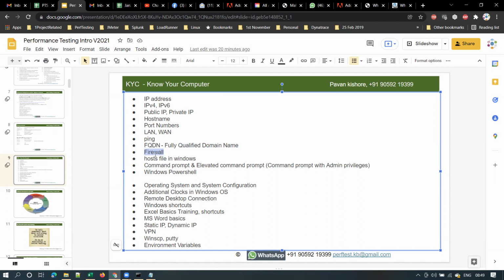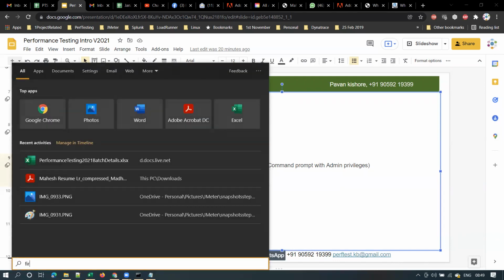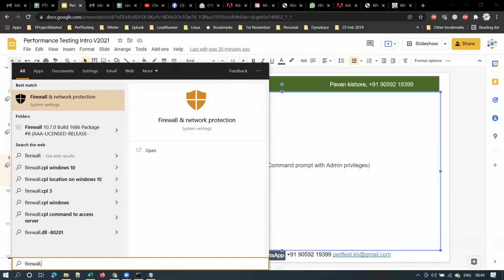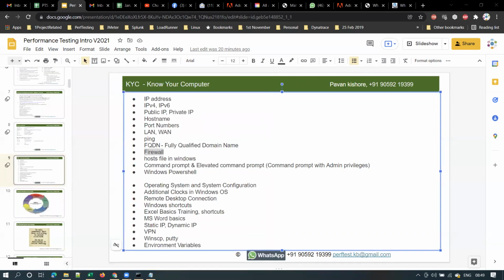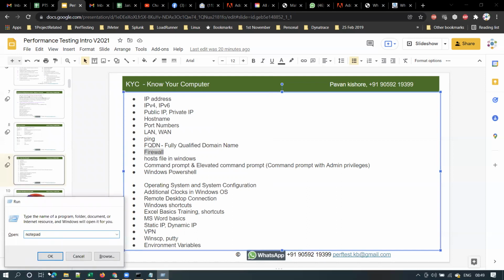The next thing you have to know is firewall. Firewall is a mechanism where your operating system protects your machine from any hacking attempts, right? And how to check this firewall, guys? In the Windows search box, type firewall.cpl. CPL stands for control panel. Okay, so CPL stands for control panel.